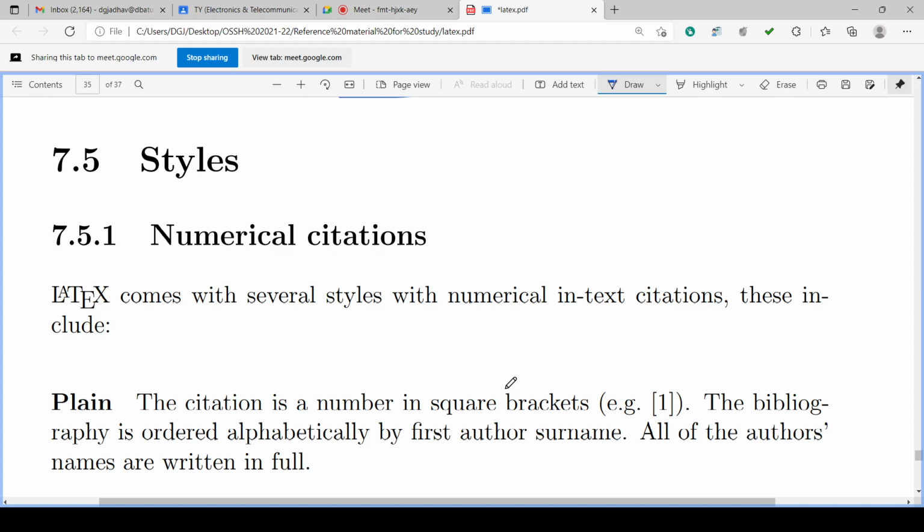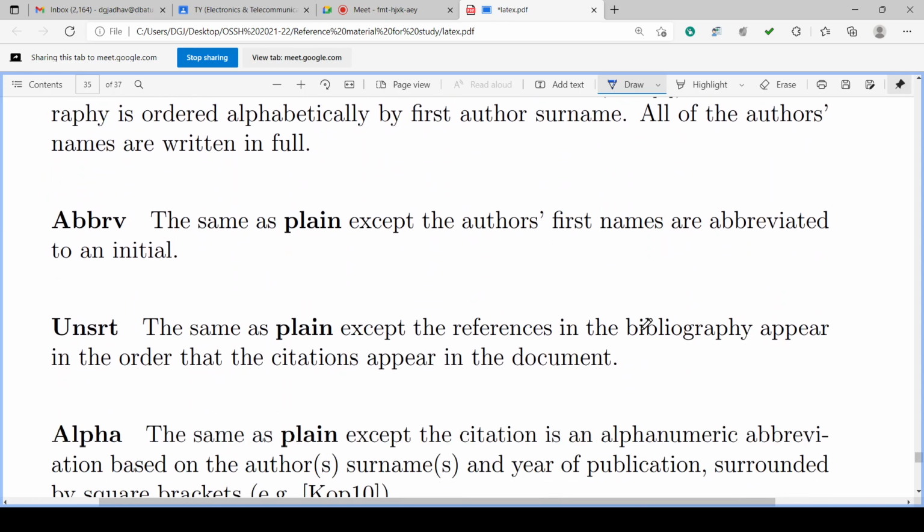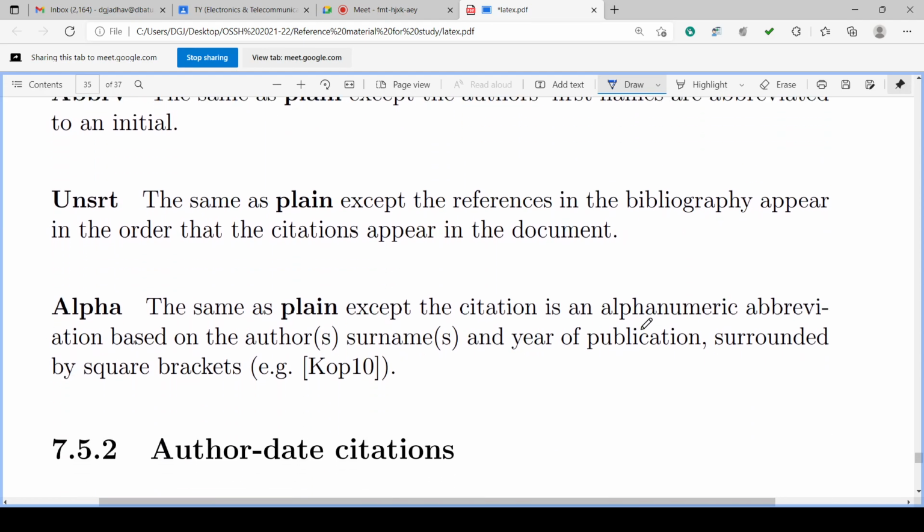So various styles are there. In numerical citation, LaTeX comes with several styles with the numerical in-text citation. These include plain, abbreviated, unsrt, and alpha. Some may have the alphanumeric. Alphanumeric means maybe some letters are there, numbers are there.